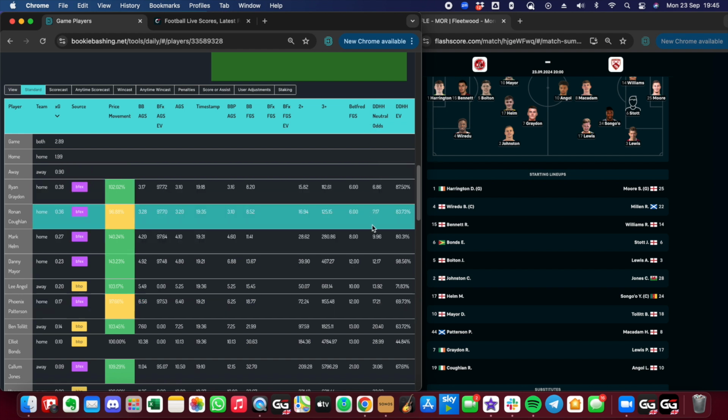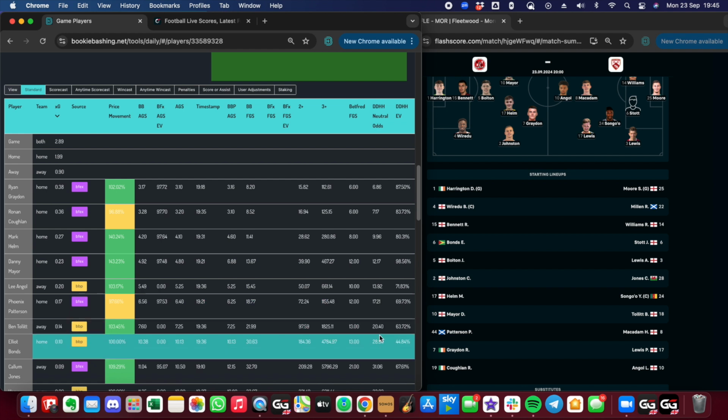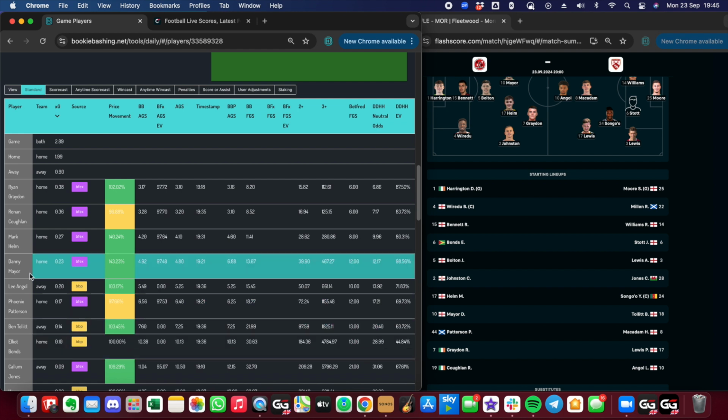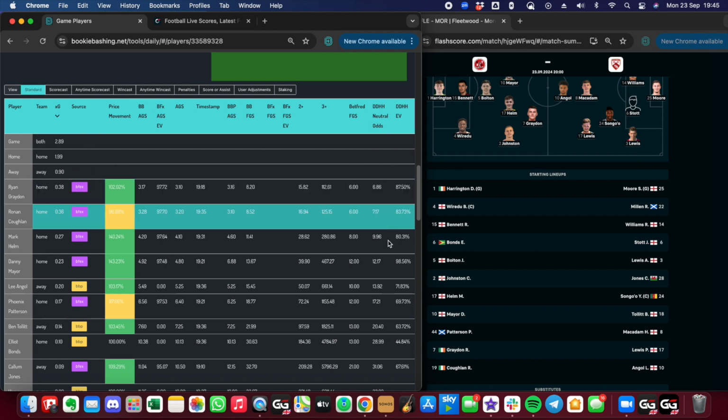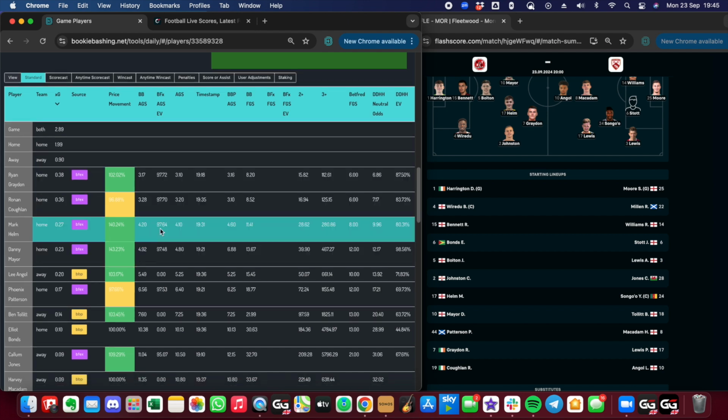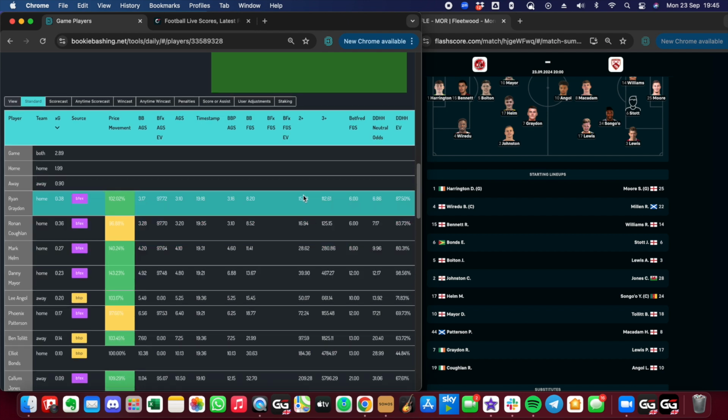We can see the Betfred first goal scorer odds and the neutral odds. So the closest is Danny Mayer. He is 11-1 at Betfred, but we would have needed 12.5 because 12.17 is the neutral odds for him to be plus EV. This is quite useful when there's no exchange market and Betfred are doing fairly obscure games.